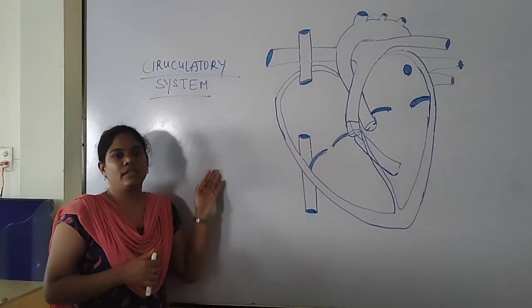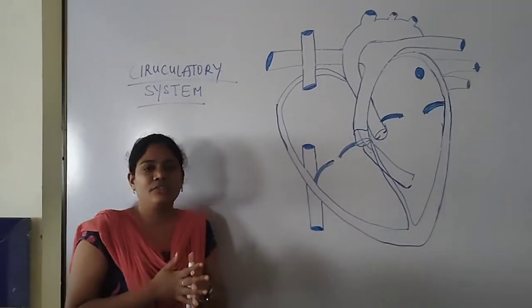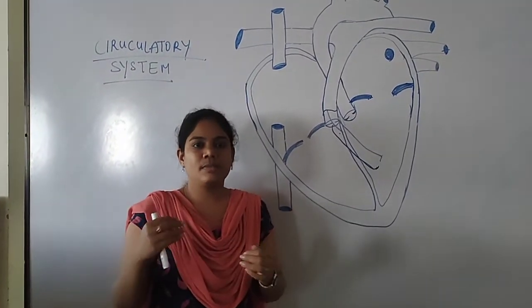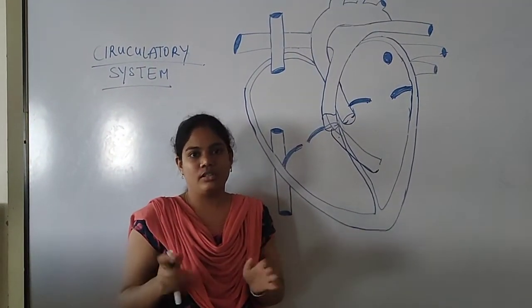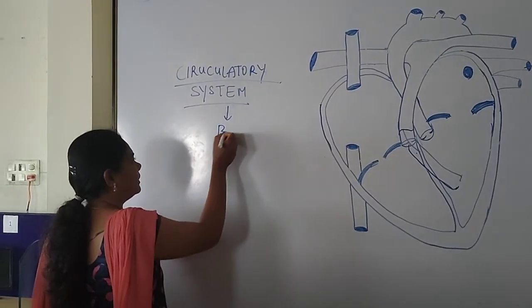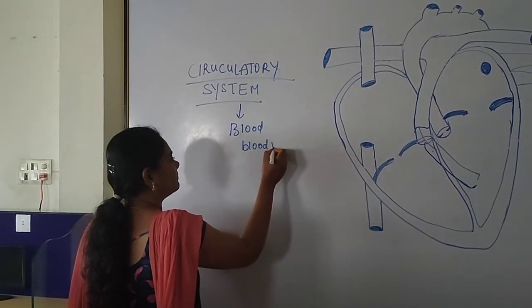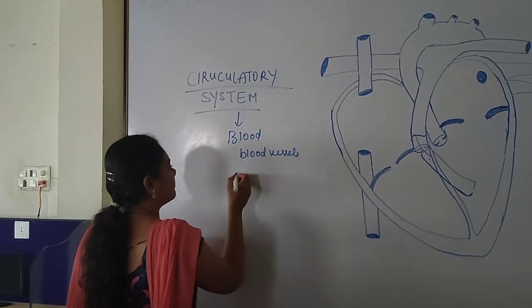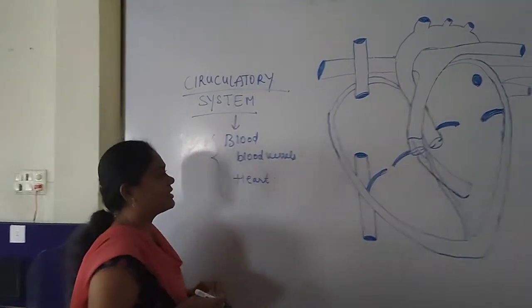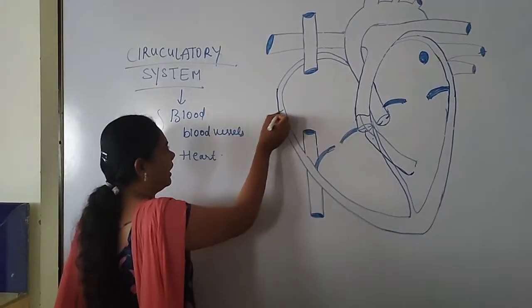So today I am going to talk about the circulatory system. In our body there are different types of systems which we learn, and depending upon our systems we learn about different organs. So coming to the circulatory system, we learn about blood, blood vessels and the heart. The main important organ of the circulatory system is the heart.